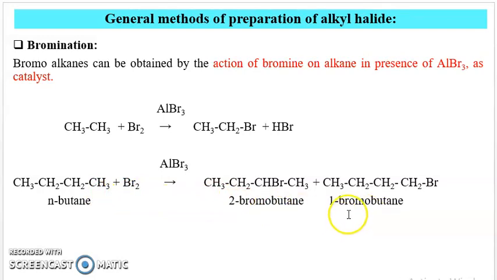But in this case, 2-bromobutane is the major product because secondary hydrogens are more reactive than the primary hydrogens. Therefore, 2-bromobutane is formed in excess over 1-bromobutane. Therefore, bromination is carried out in presence of a Lewis acid catalyst. For example, ethane when reacted with Br2 in presence of aluminum tribromide gives ethyl bromide. Therefore, it requires a catalyst.